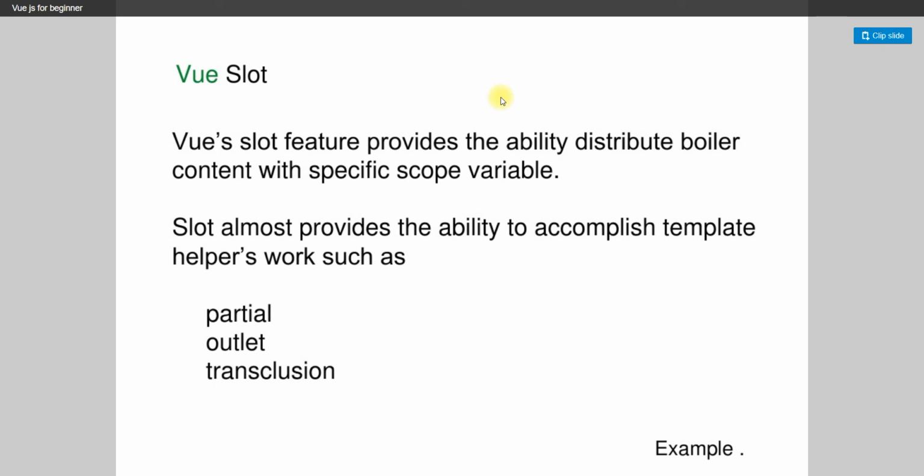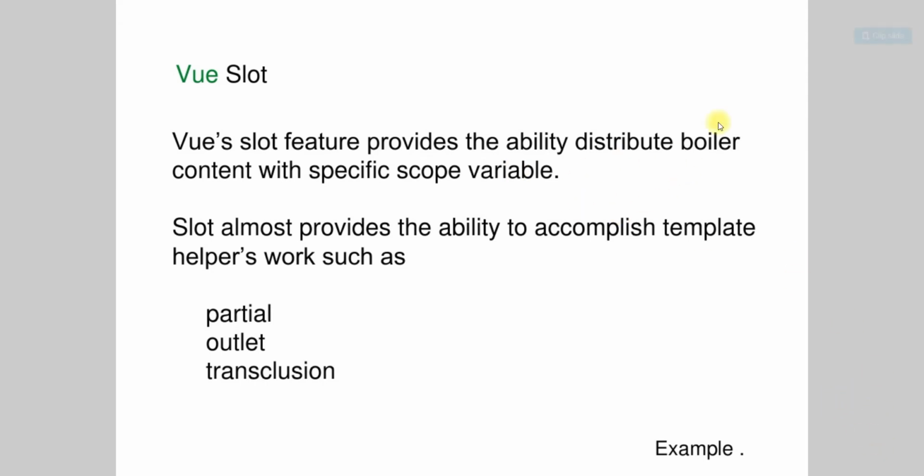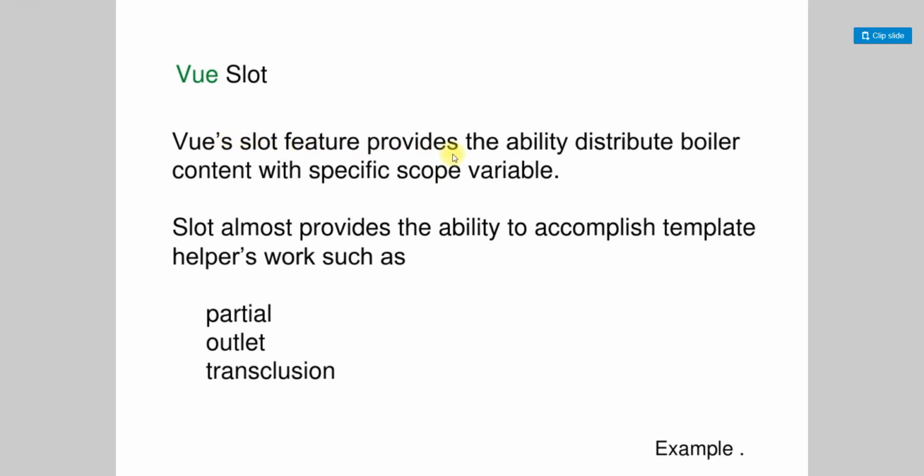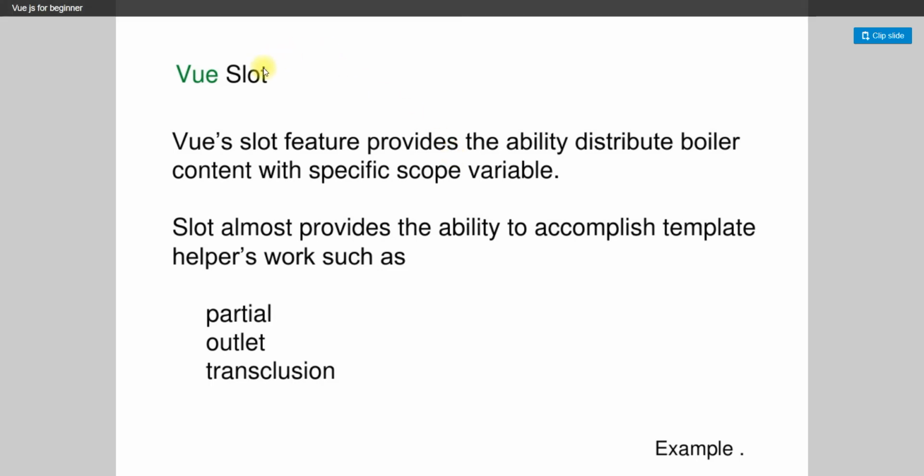The Vue slot feature provides the ability to distribute boilerplate content with a specific scope variable. What it means is that the Vue slot feature provides the ability to distribute the boilerplate content, meaning the first page, with the specific scope variable. So it can just use the specific scope variable.